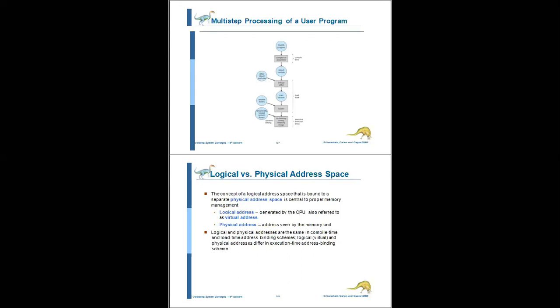A virtual address points to a location in primary storage that a process can use independently of other processes. That is nothing but a virtual address.